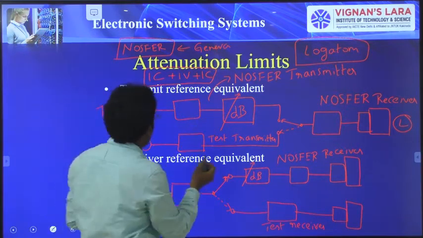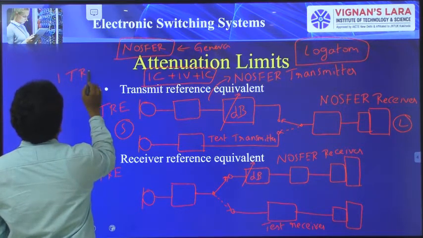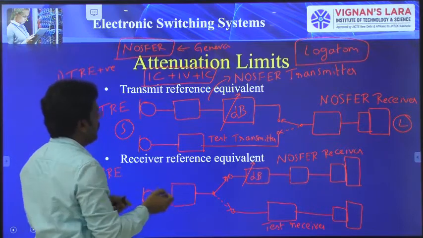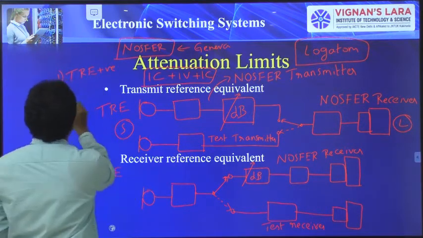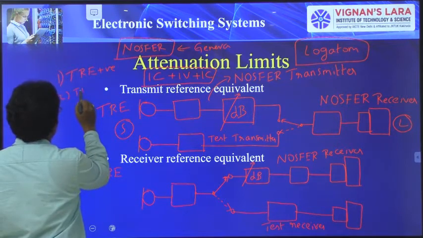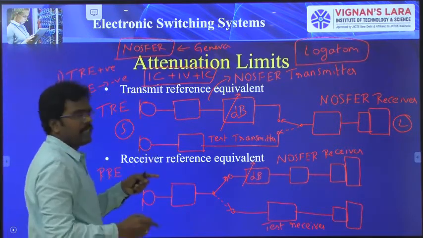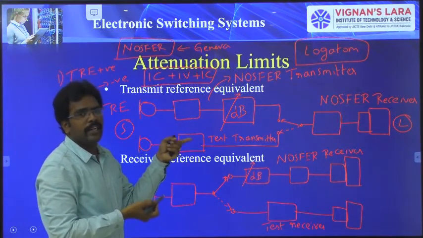For example, if TRE is positive, it means the test equipment is having inferior quality. If TRE is negative, it means the test equipment is having a better quality when compared to the NOSFER standards.